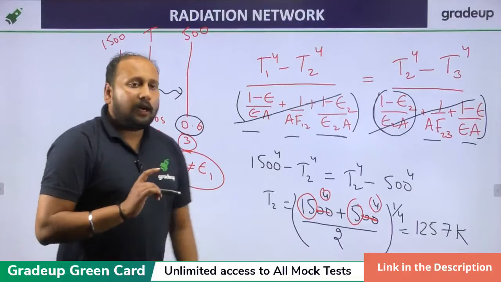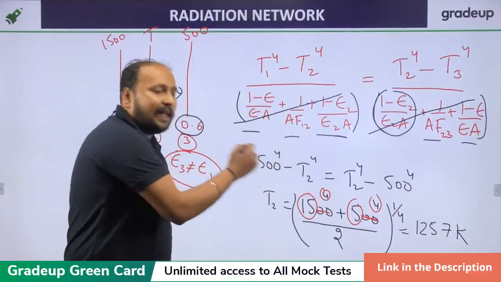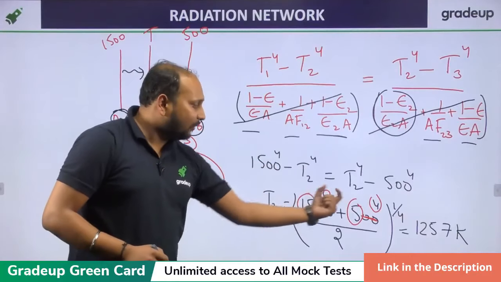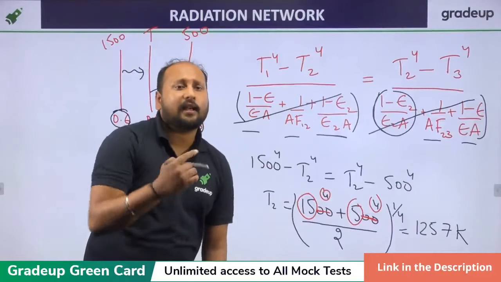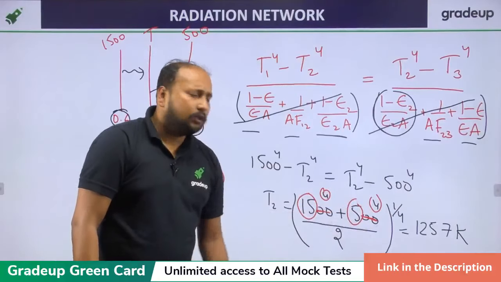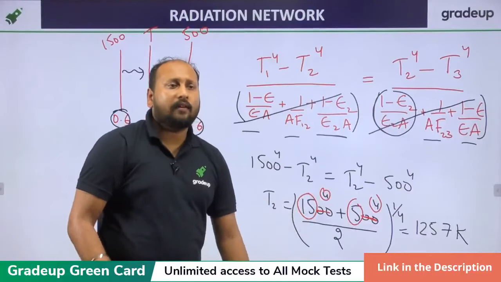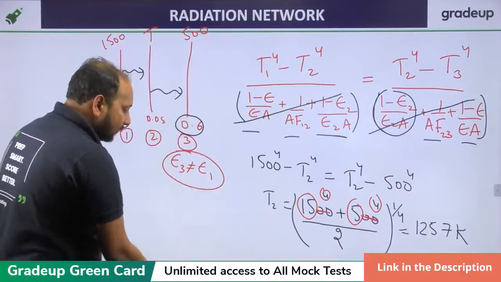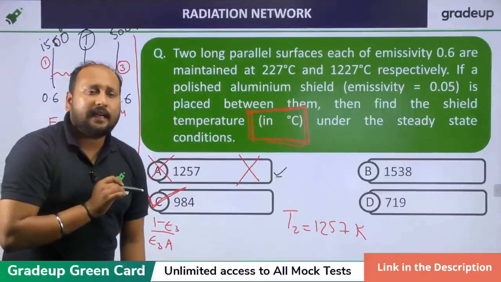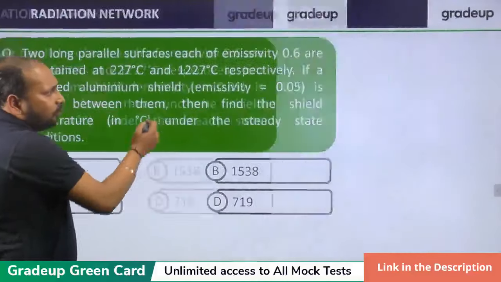Clear? Understood, Mohammed? If you want to solve this without calci, take 100 power 4 common, and we're left with only 15 power 4 and 5 power 4, which is easier for calculation rather than going for 1500 power 4. And take 1/4. So ultimately 100 will be outside, and you can get an approximation value. You have to do some approximation if you're going without calci. And if you're going for calci, then you can directly get the answer, which is option C, 984 degrees Celsius, not Kelvin. Okay. One more question.